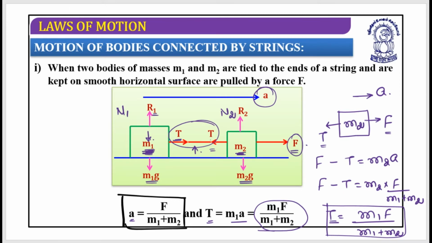It is your practice that will tell you that if I choose the m1 block to find it out, the tension will be much easier and less calculative as compared to choosing the m2 block. But that is all about practice. As soon as you practice this, you will know that this would be the faster approach. I hope this is clear.